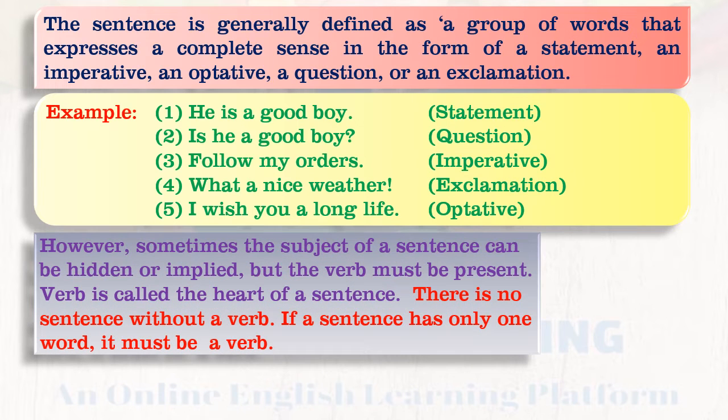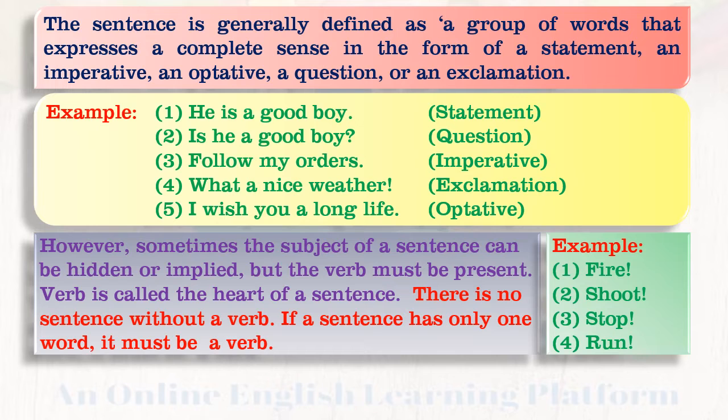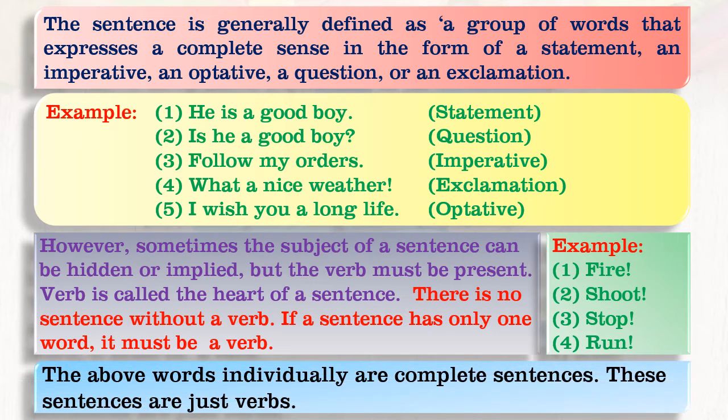However, sometimes the subject of a sentence can be hidden or implied, but the verb must be present. The verb is called the heart of a sentence. There is no sentence without a verb. If a sentence has only one word, it must be a verb. Example: fire, shoot, stop, run. The above words individually are complete sentences. These sentences are just verbs.